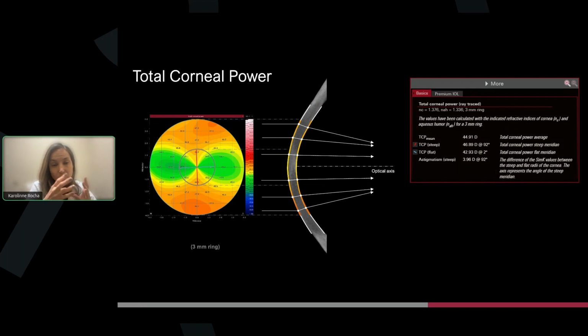This is what we call really the true corneal power, because it's not based on the whole eye data. Some devices, like wavefront devices, basically measure the entire eye and then subtract the power, the whole eye wavefront minus the cornea. But with this technology, again, these are really true measurements of the anterior and posterior cornea within this central 3 millimeters ring.